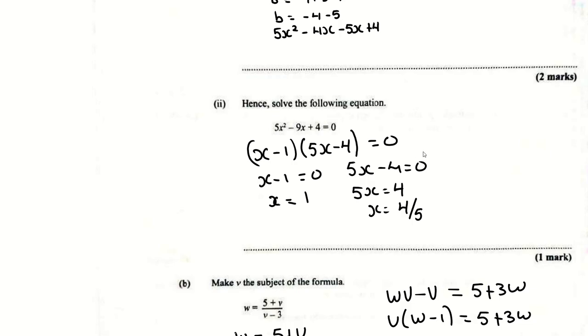So x minus 1 is equal to 0. What would x be equal to? If I carry across minus 1, it turns to plus 1. So x is equal to 1. 5x minus 4 is equal to 0. You want to solve for x, carry across minus 4, that's plus 4. Then you carry across multiply by 5, which is divide by 5. That's x is equal to 4 over 5. That is your answer for this question right here.